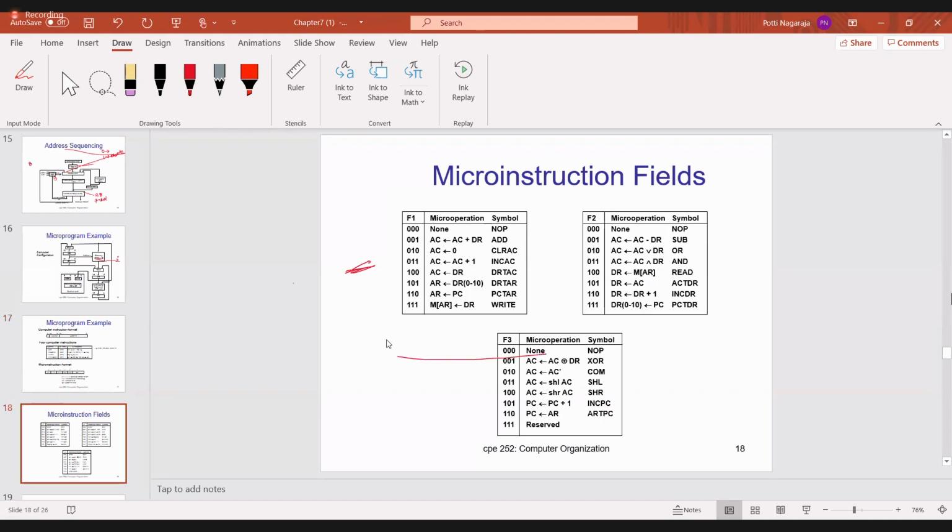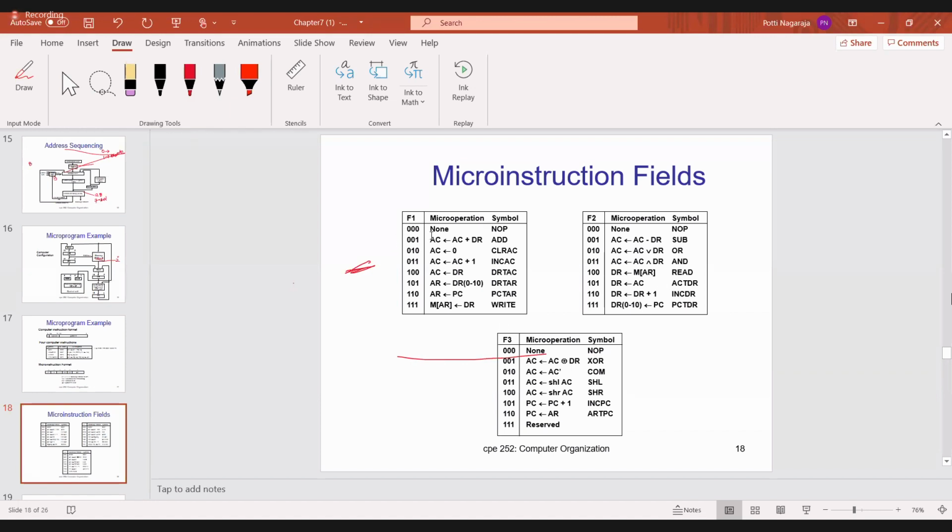Now this F1 is this table. I said yesterday. Now in F1, you tell me what operations are there. If it is 3 bits, how many micro operations can I do? With a 3-bit opcode, how many micro operations? 2 power 3 actually. That means 8 micro operations. So here 8, in F2 also 8, F1 8, F3 8.